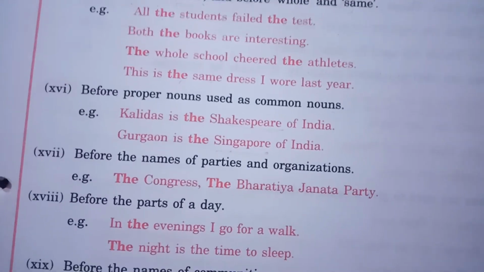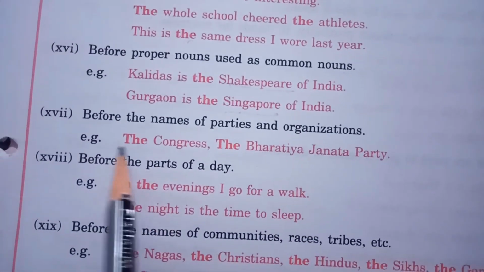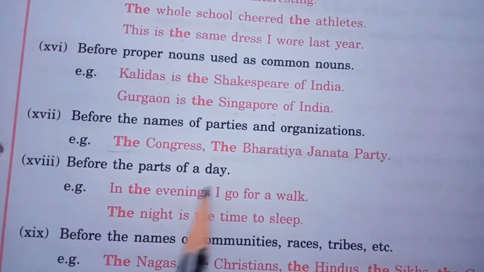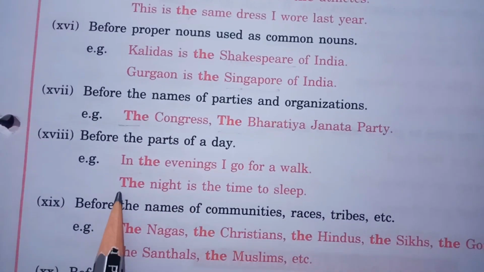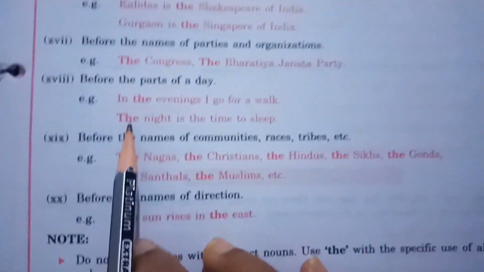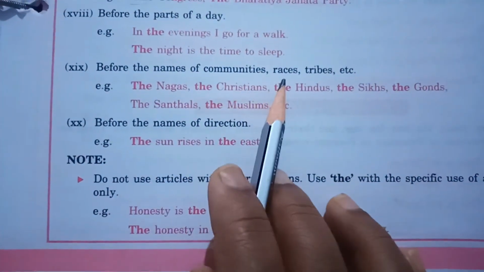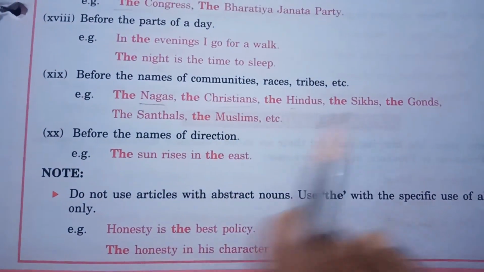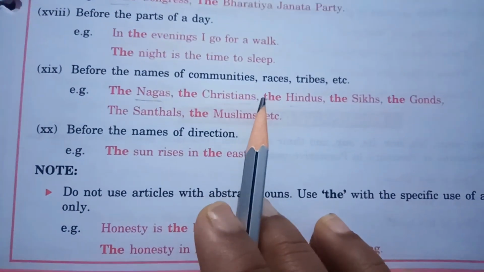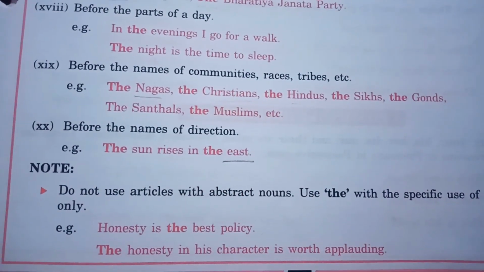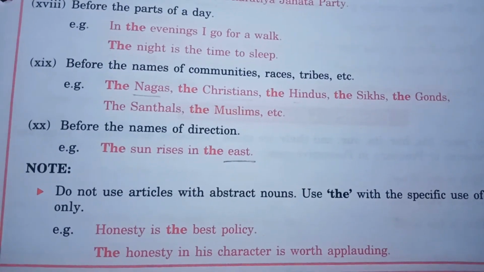Before the names of parties and organizations like the Congress, the Bharatiya Janata Party. Before the parts of a day, in the evening, the night. Evening, night, these are parts of the day. So before that we are using the. Before the names of communities, races, tribes. Before that we are using the. Before the name of directions. Before the name of directions also we are using the.